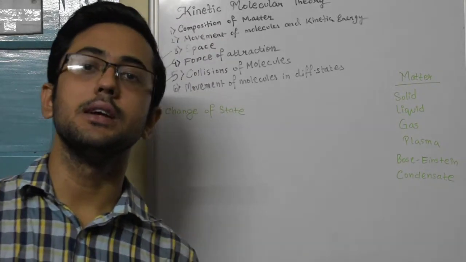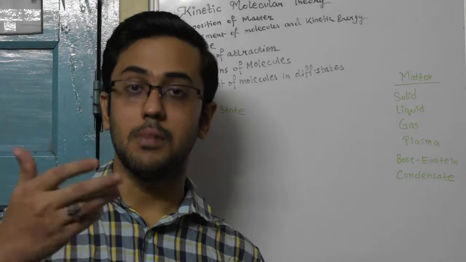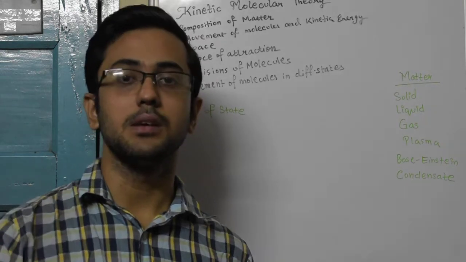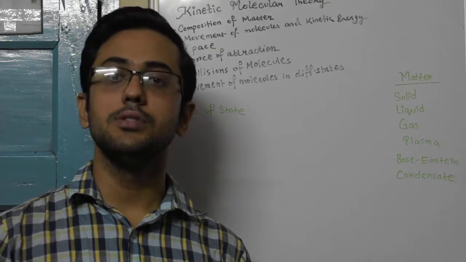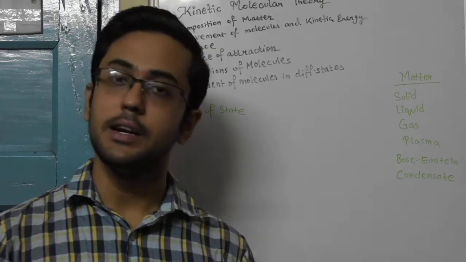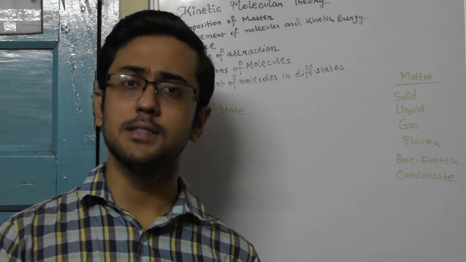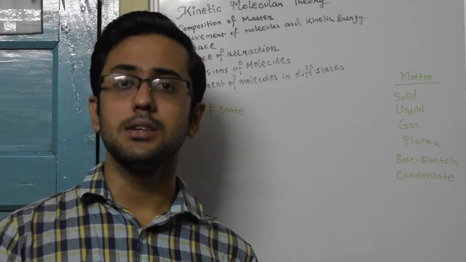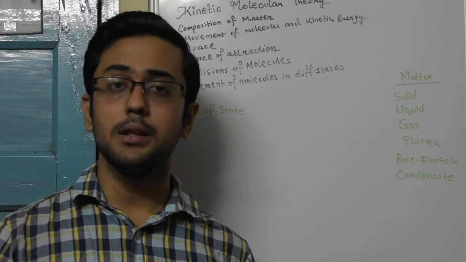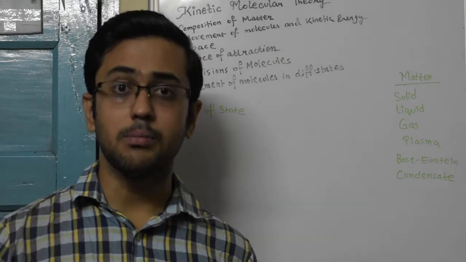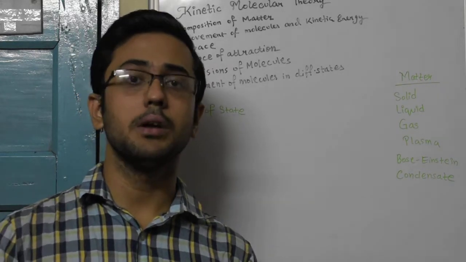So first of all, what is matter? You know the definition. Matter is anything that has got mass and that occupies space. So in other words, it has got mass and it has a volume, and any object which has mass and volume will also have a density, because density is mass divided by volume. So that is the basic definition of matter. Matter is all around us. Every object, including the pen, the pencils, our human body, everything in the universe, our everyday life objects, they are all made up of matter.